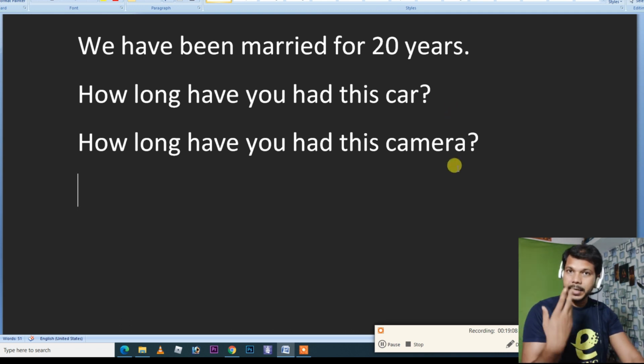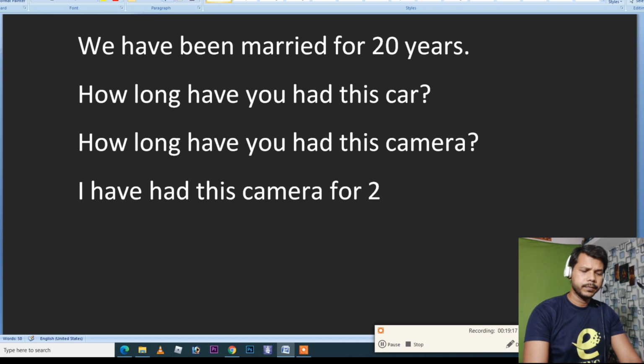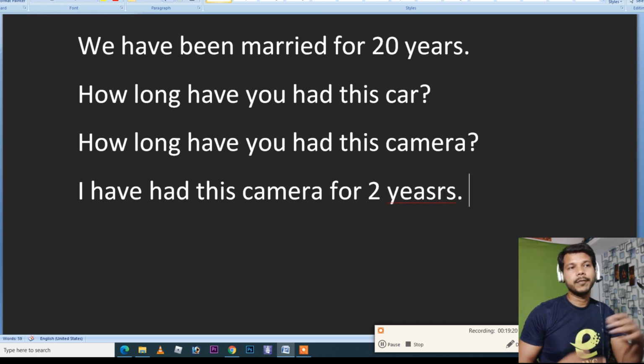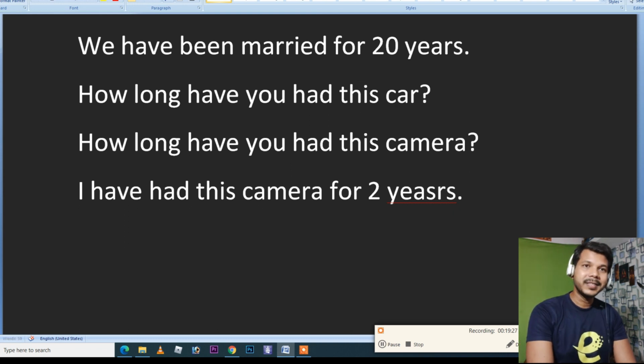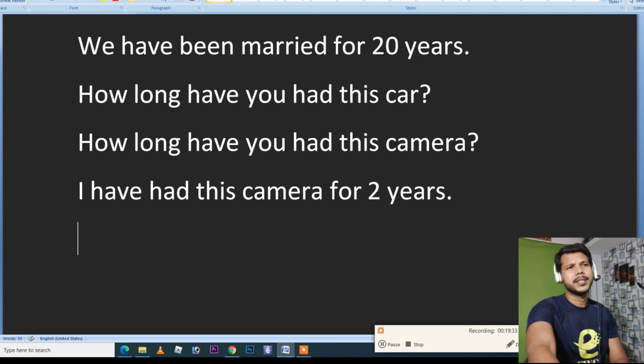And if I have to say it in a positive sentence, I would say, "I have had this camera for 2 years." For 2 years, it means for 2 years I have had possession of this camera. So this is present perfect tense, guys. If I know you for 5 months, I cannot say "I know you for 5 months." I would have to say "I have known you for 5 months." I think this is quite clear.